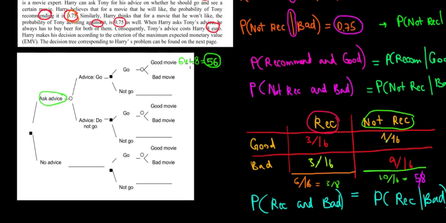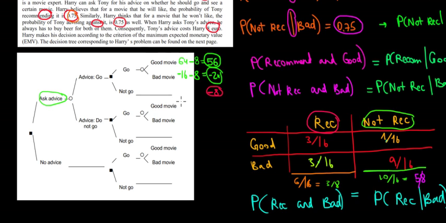That's one cell. What would happen if we saw a bad movie and we also asked for advice? Well, we already have a loss of 16 euros for paying for the ticket, and then also an 8 euro loss for paying for the advice. So we have an overall payoff of minus 24. Hope this makes sense. Now let's go below. If we do not go to the movie, we don't pay for the movie, but we still pay for the advice, because that's also the scenario where we ask for advice. So the payoff here would be just minus 8, the cost of the advice.